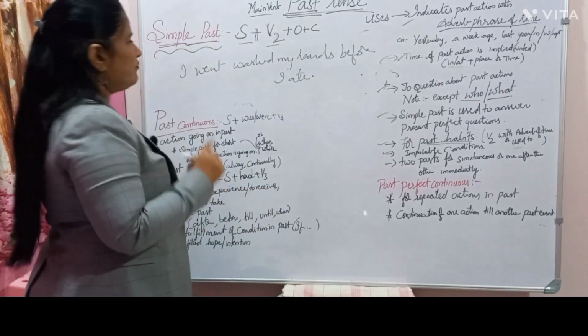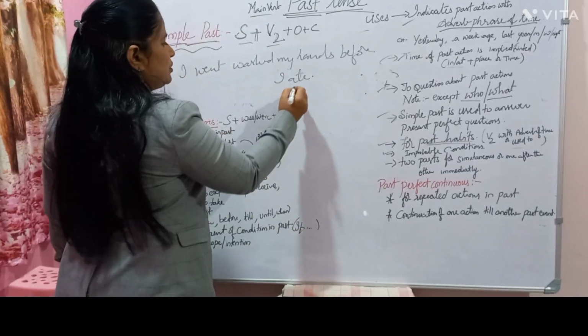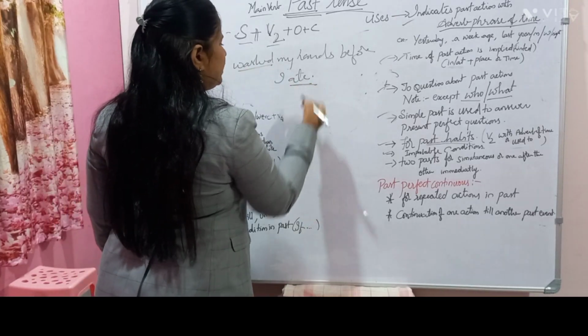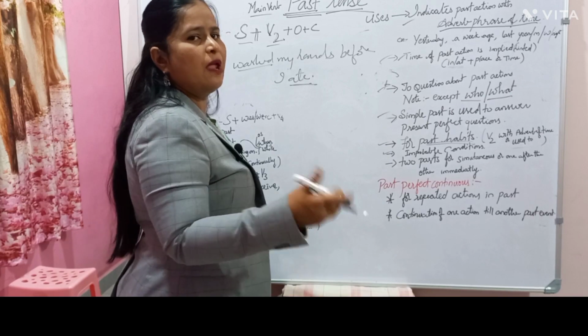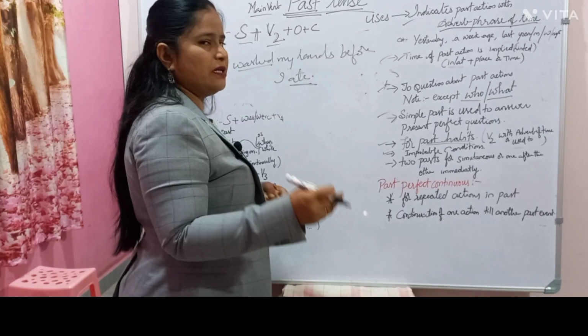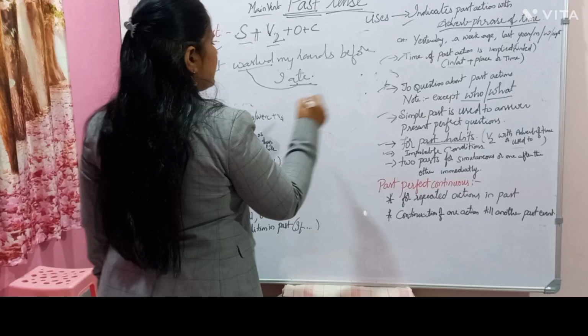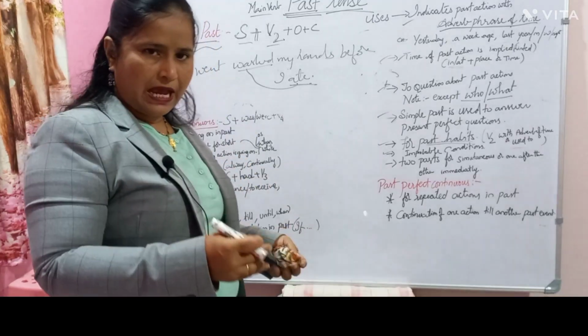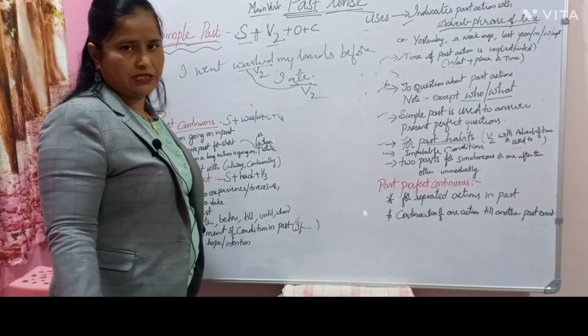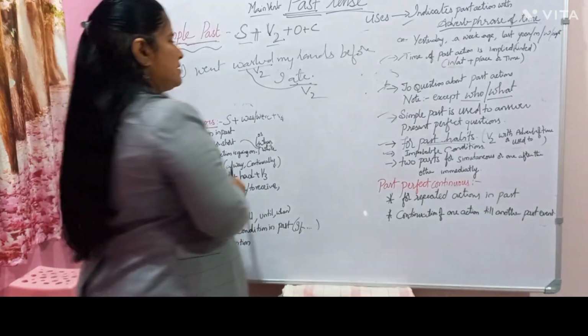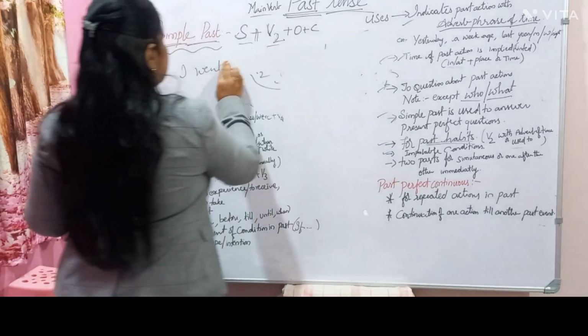I washed my hands before I ate. So washing and eating are happening immediately one after the other, almost simultaneously, you can say. So when certain things are happening without much gap, then we can use two simple past tenses in the sentence. So that is one way of using the simple past tense.